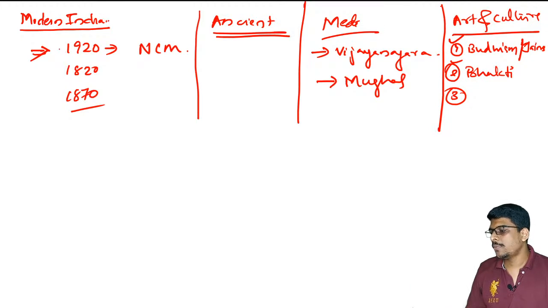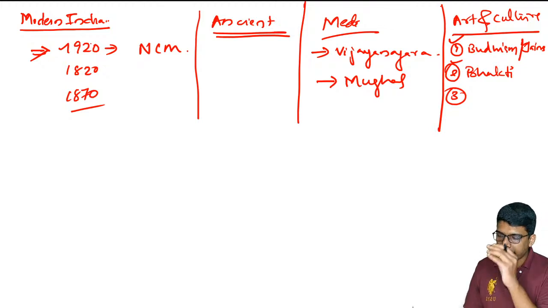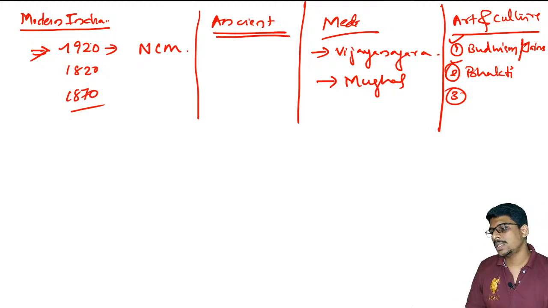Okay, for modern India, focus on 1920, 1820 and 1870. Do not restrict yourself to these years. The question will be broad based. The thing is, you can predict at least one question from these sectors. There will be a question on any of these years, that is 1870, 1820, 1920.